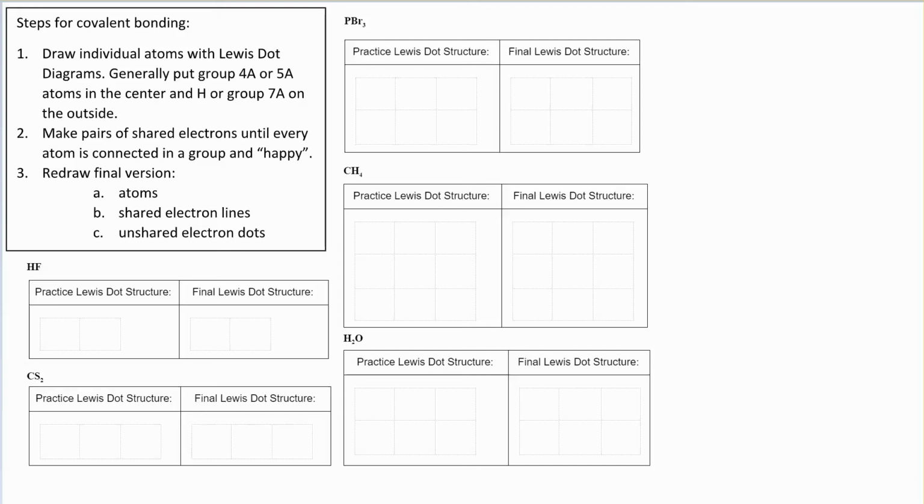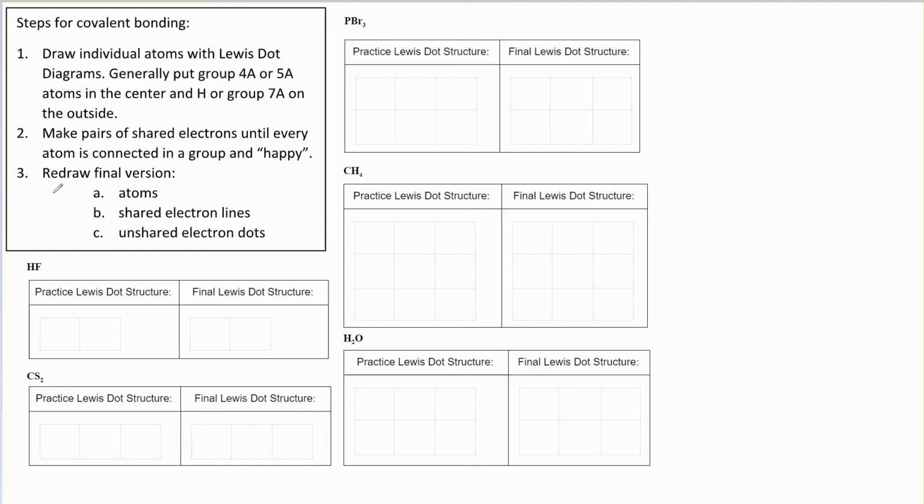This video shows how to draw the Lewis dot diagrams for covalent bonds. I would say this is the easy method, and what I'm going to demonstrate will not necessarily work for a more complex molecule, but for all the ones we'll see in class, this will work.